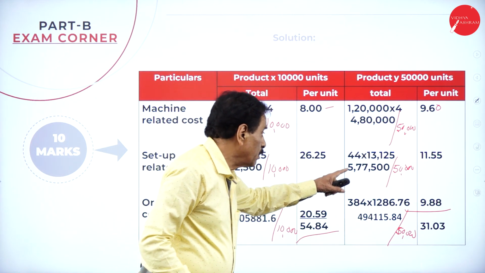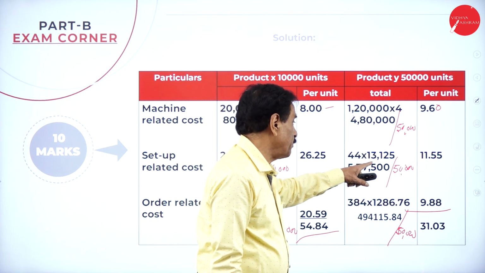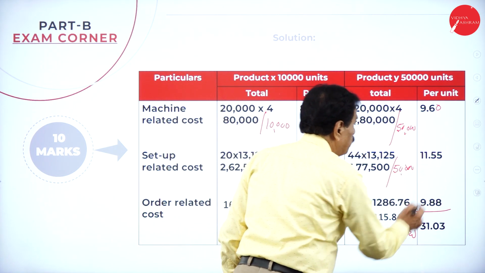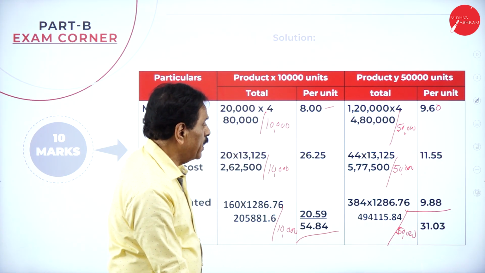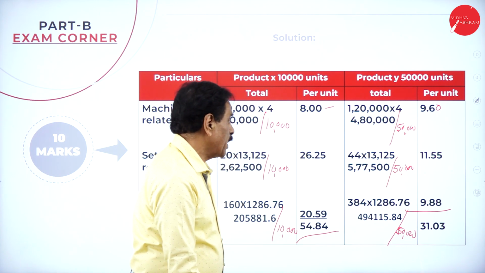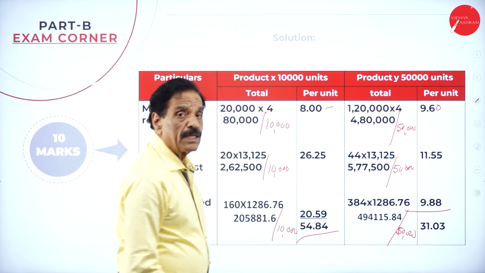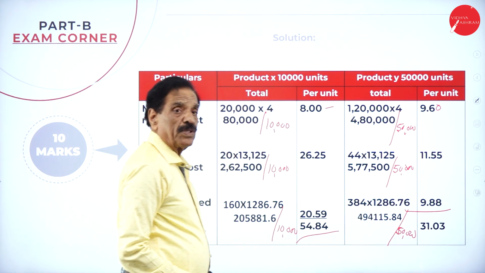44 into 13,125 is 5,77,500, divided by 50,000 units, works out to 11.55. Third one, 384 into 1,286.76 comes to 4,94,115.84, divided by 50,000, which is 9.88. Totally it works out to 31.03.